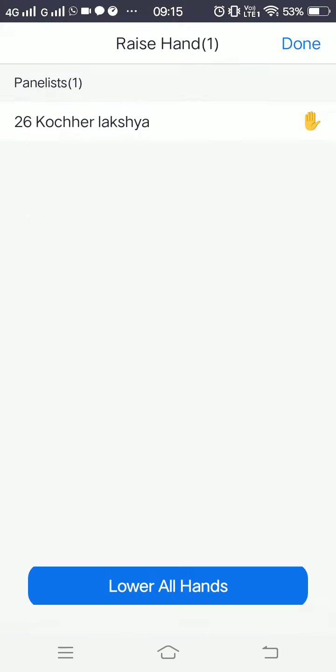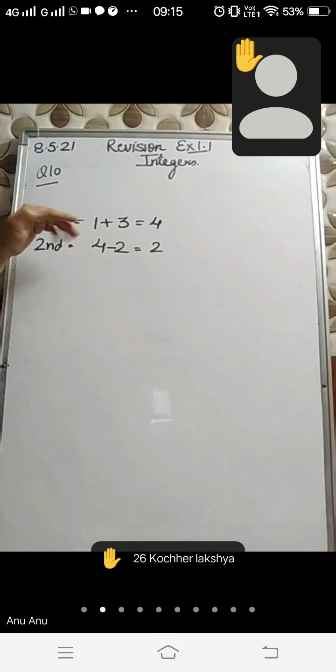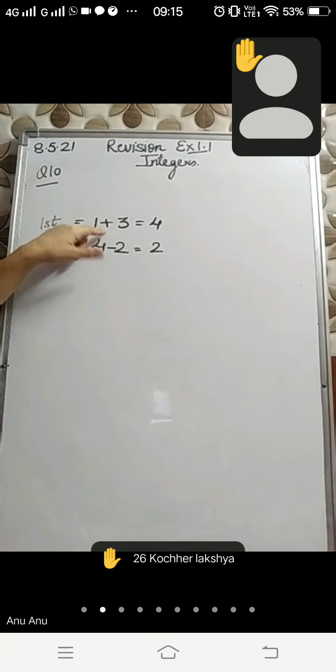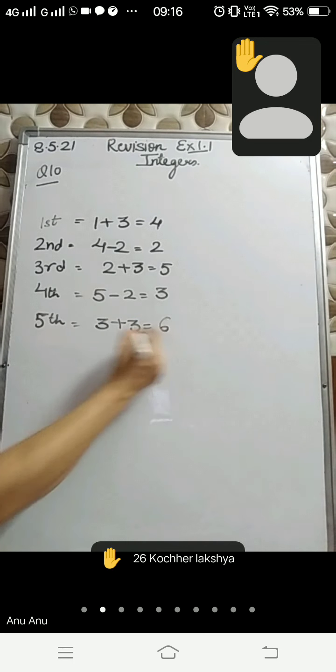So in the first jump, the monkey sitting at the first step will jump 3 steps, so 1 plus 3 will give you 4. In the second jump, 4 minus 2 because he is moving 2 steps back, so he will be at the second step. Then in the third jump, 2 plus 3 is 5. Then in the fourth, 5 minus 2 is 3. In the fifth jump, he is at the third step, so when you add 3, it will give you 6.